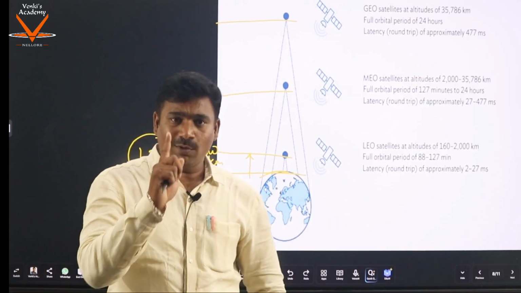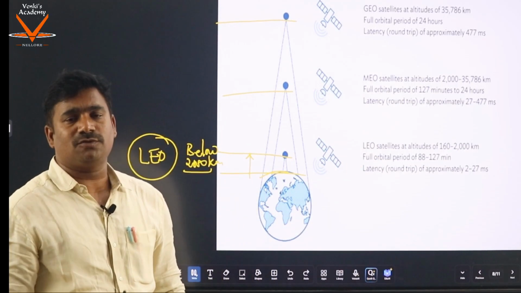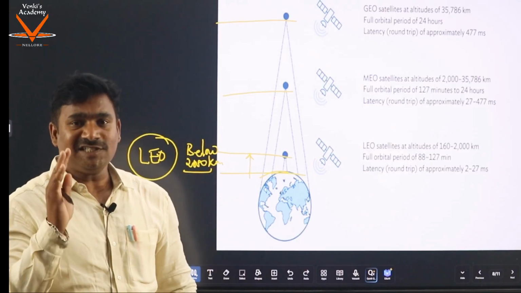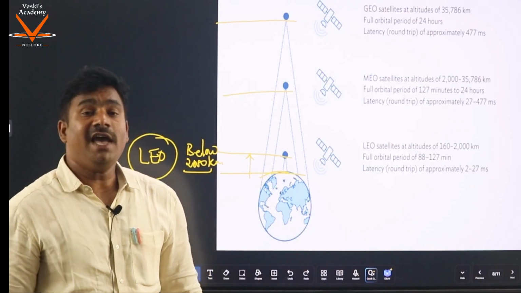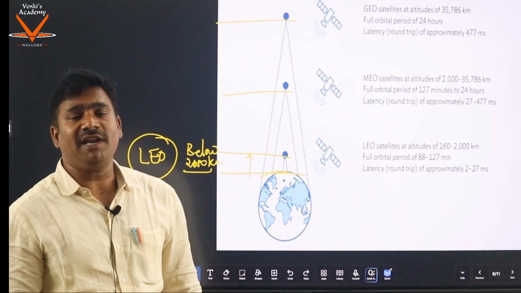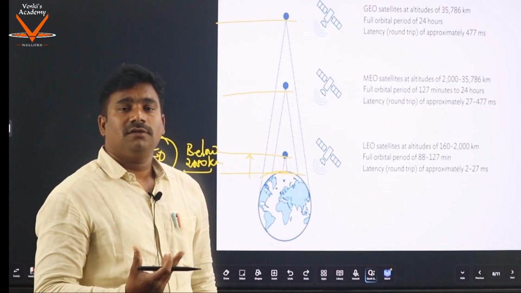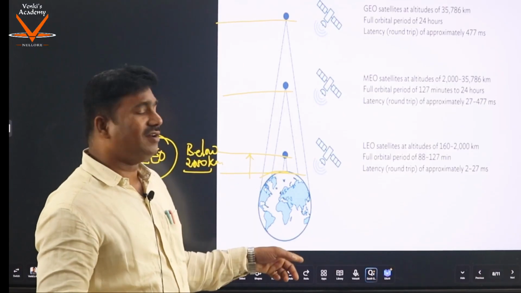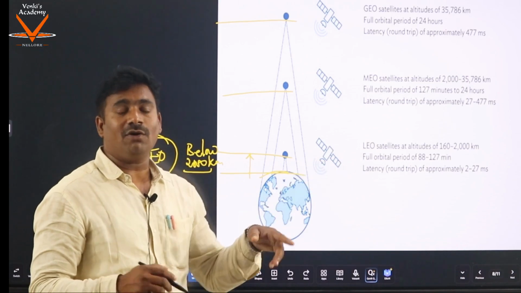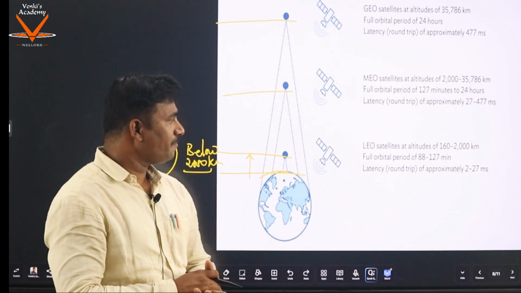And in this background, I want to remind you of two things. One, the International Space Station, where we do several space experiments, is located in LEO, low Earth orbit, around 400 kilometers.